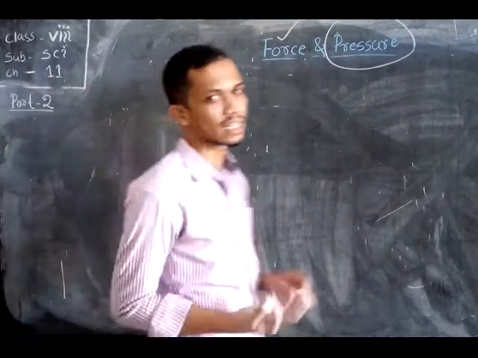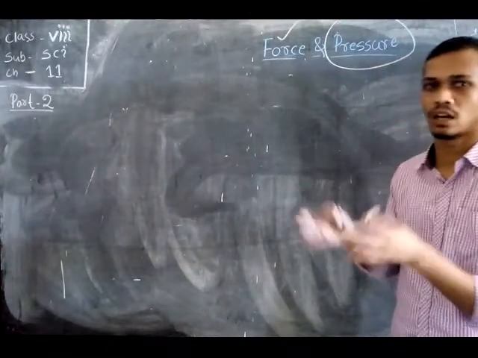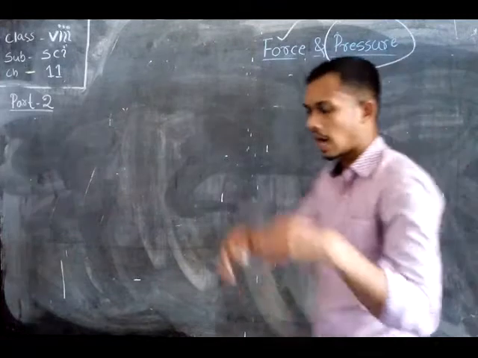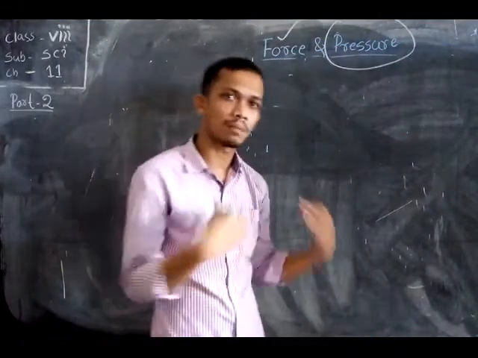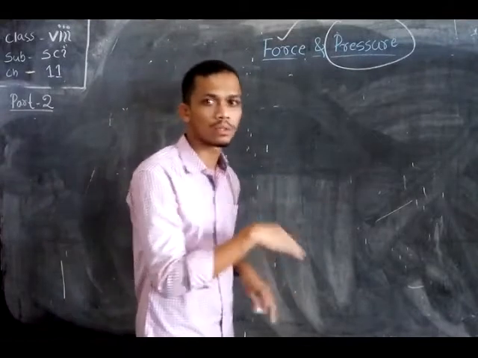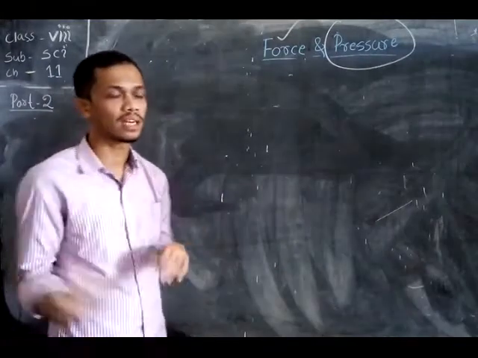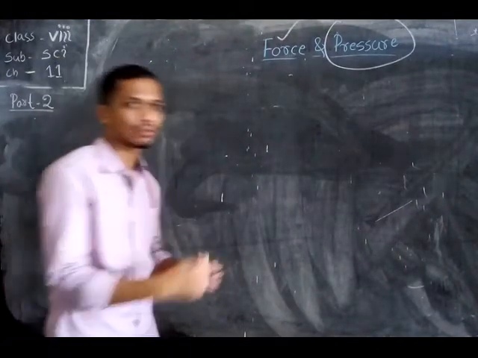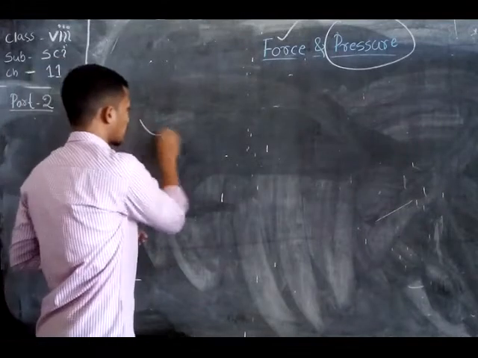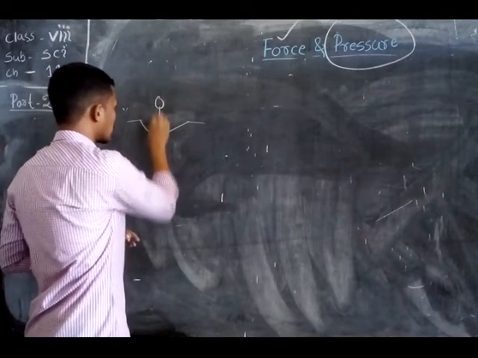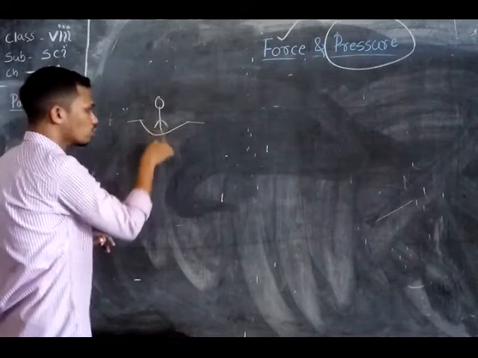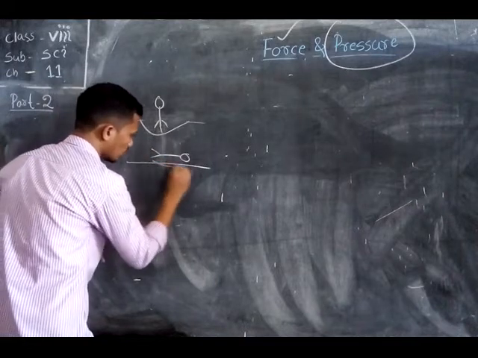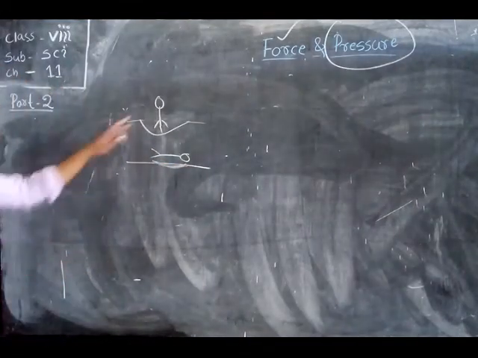Take another example. If there is a Dunlop bed, stand on it and let your friend observe how much it moves down. After some time, lie down on the surface of the bed and ask your friend to observe the movement of the bed. I am sure your friend will say that when you stand, the bed moves down more, and when you lie down on the bed, it moves down only a little. So what is happening in this case?